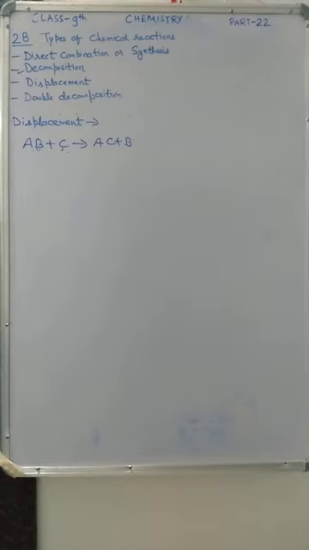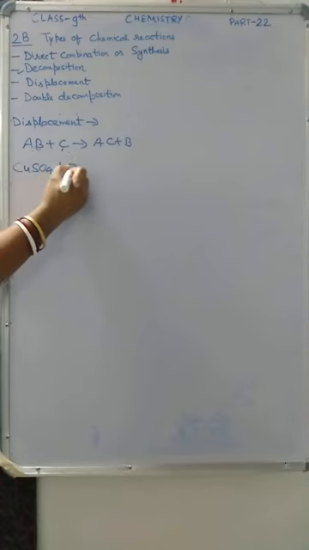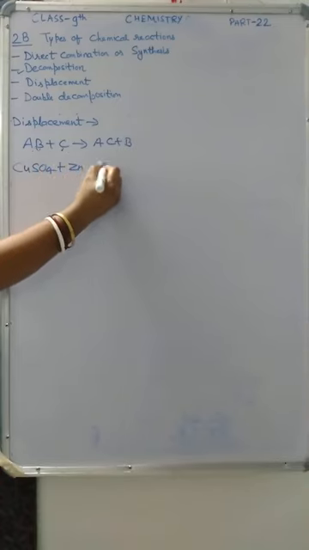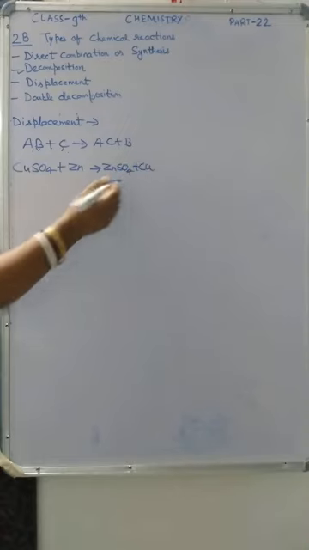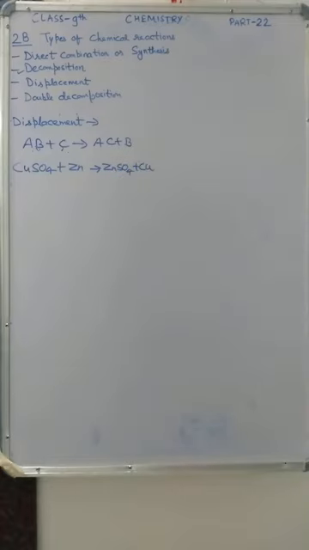You can understand this with the help of an example: copper sulfate plus zinc gives zinc sulfate. In class 8, I think you have learned the reactivity series of metals. In that, the more reactive metals were written on the upper side and the less reactive metals on the bottom side.